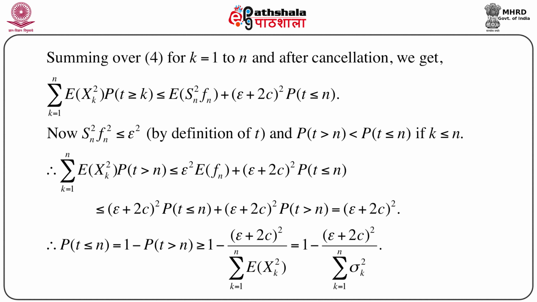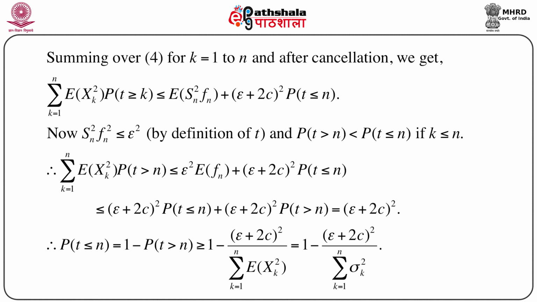Now, by the definition of t, if you recall the definition of t, this gives us sn square fn square is less than or equal to epsilon square, and so probability t greater than n is less than or equal to probability t less than or equal to n if k is less than or equal to n.